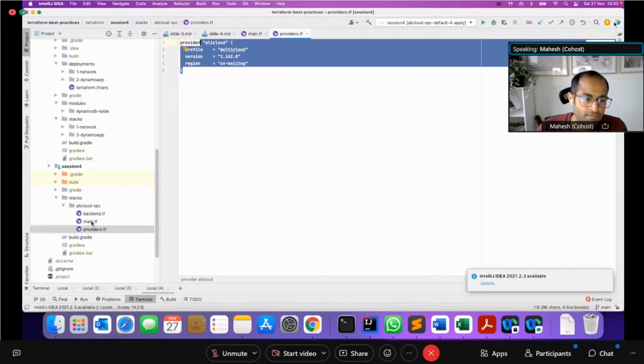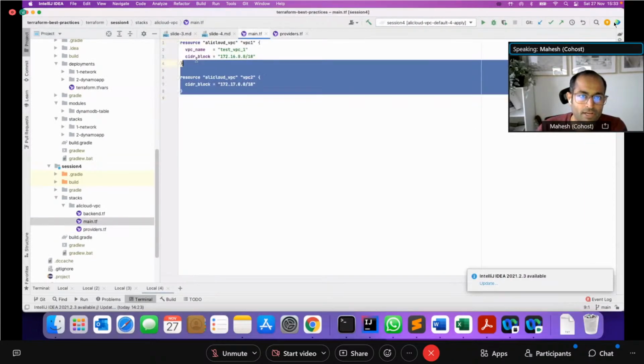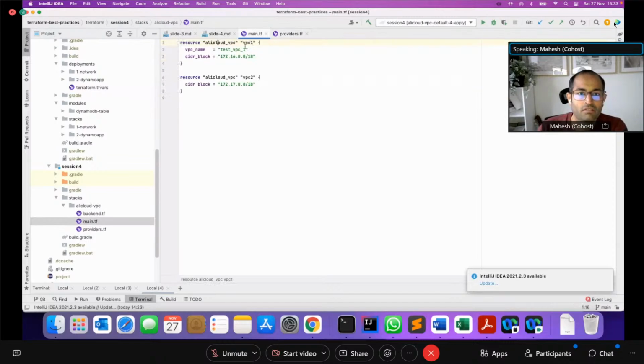So with my example, I've got the provider. I'm just trying to provision two resources here, VPC1 and VPC2. I've just called it test VPC. I've given some CIDR blocks to it. For one of them I'm passing the name, for the other there's no name being passed.